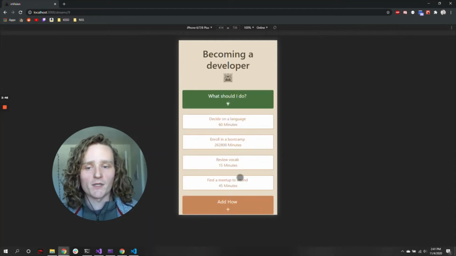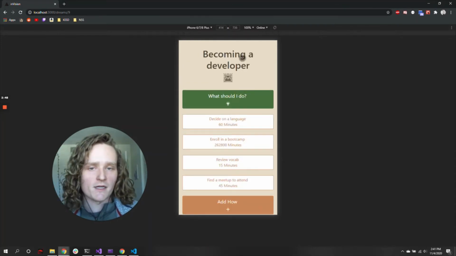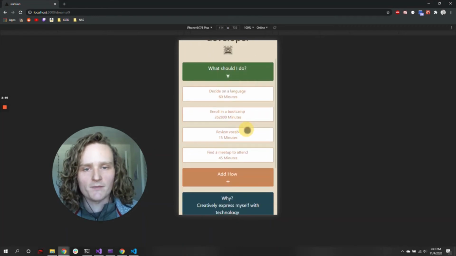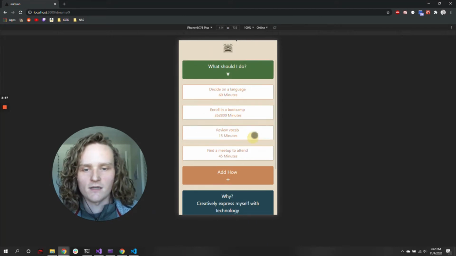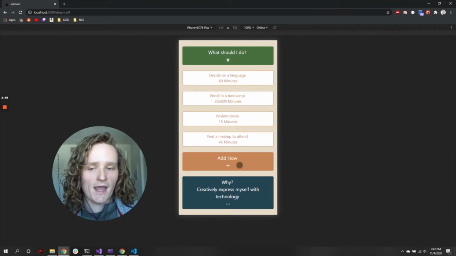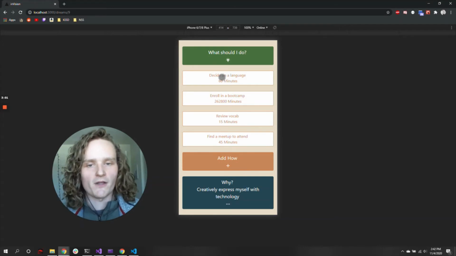And that takes us to the main pillar of the app. It's going to remind us of what it is we're looking at exactly. Have a what should I do button, which we'll come back to in just a minute. And then we get into the list of active tasks, as well as the ability to add any if we think of some down the road.